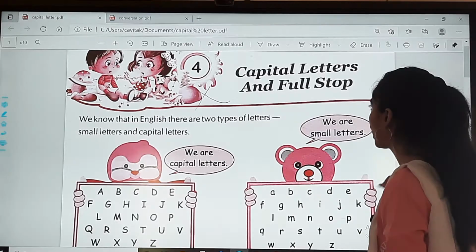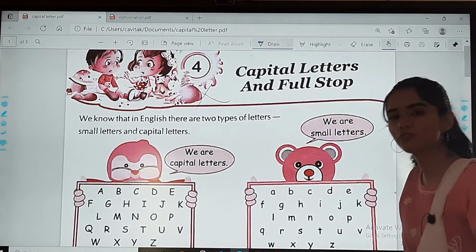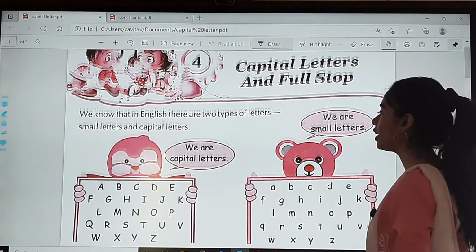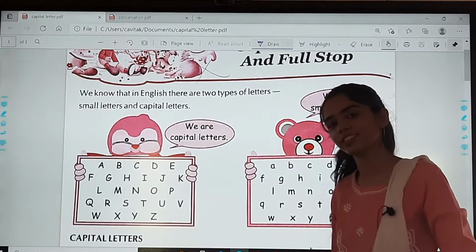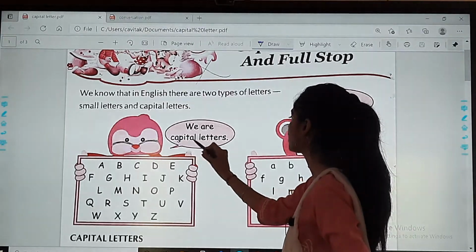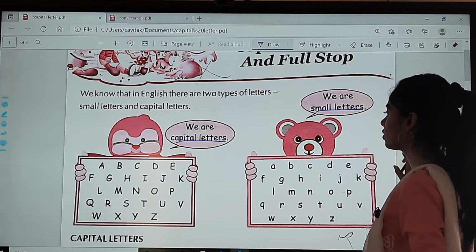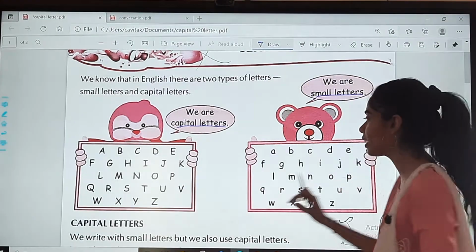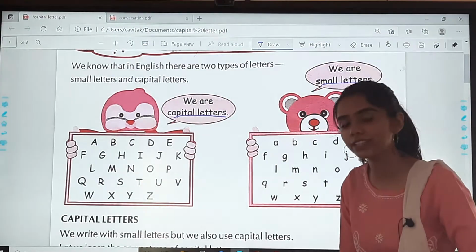So this is your chapter number 4, capital letters and full stop. We know that in English there are two types of letters, that is capital letters and small letters. So this is how the capital letters look and this is how the small letters look.